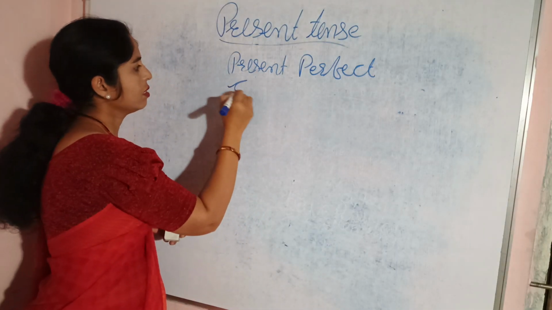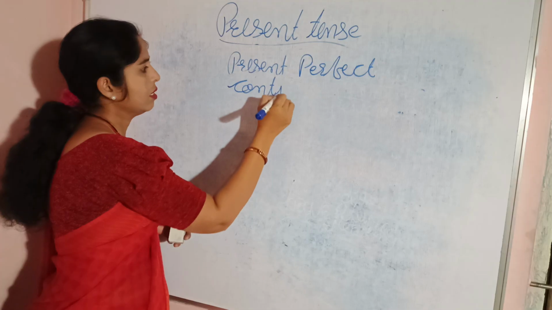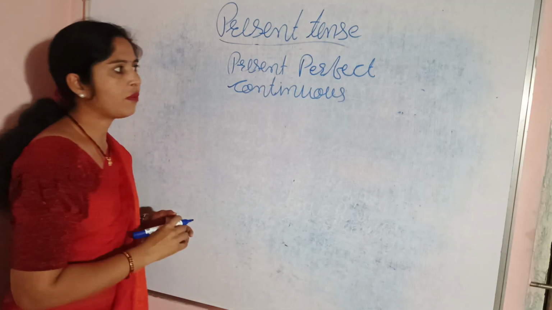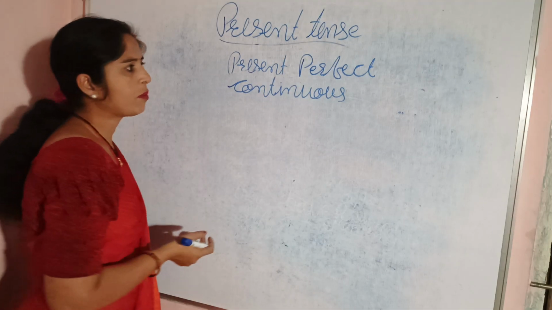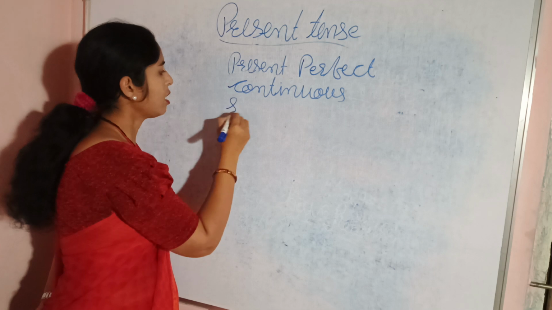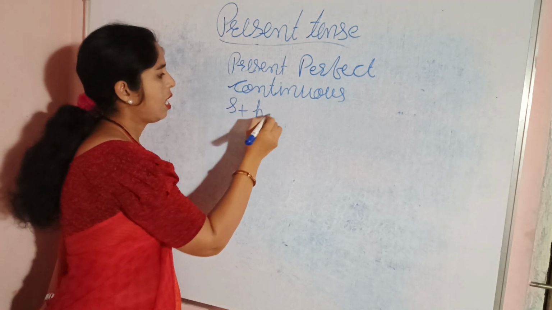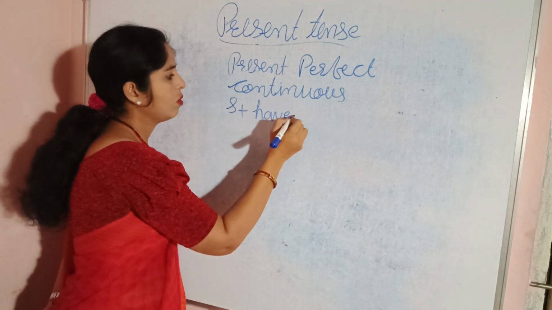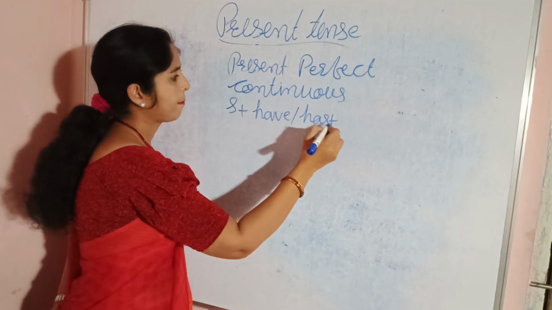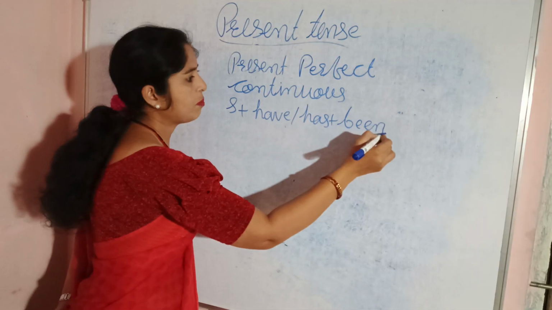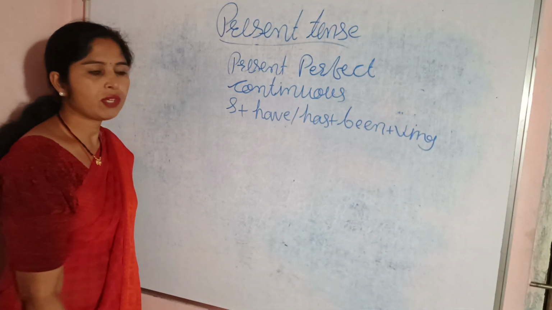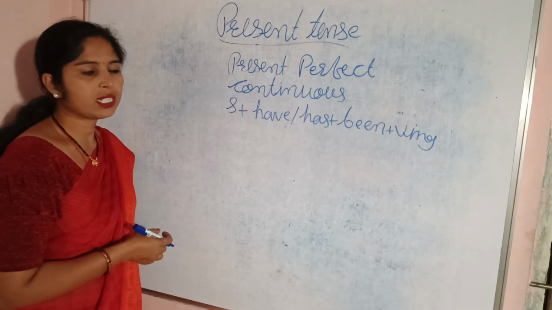Now we will move towards present perfect continuous tense. What is the formula of present perfect continuous tense? It is subject plus have or has plus an extra word, that is been, plus V-ing. In this way, now we will put that formula in a sentence.